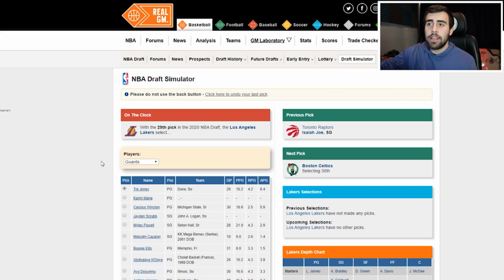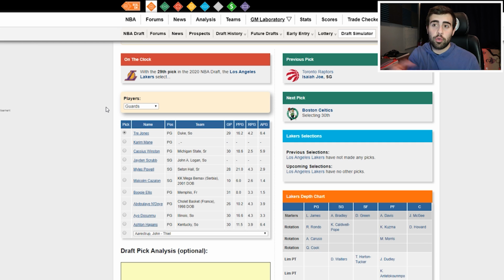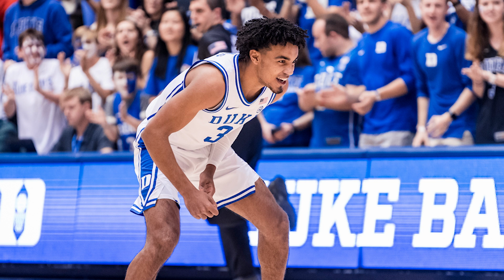With the 29th pick in the NBA draft, I'm going to have the Lakers select Tre Jones, who is a sophomore from Duke. He's a good passer. He's a good leader. He has good court vision. He has a high basketball IQ. He's never going to be a 25-point per game scorer. Probably will never average 10-plus assists a night, but I think he could be a good second unit point guard for the Lakers, because obviously they'll have LeBron at the point next year, but I think he could be a nice backup and definitely will be an upgrade over Rondo, and probably would be an upgrade over Alex Caruso.